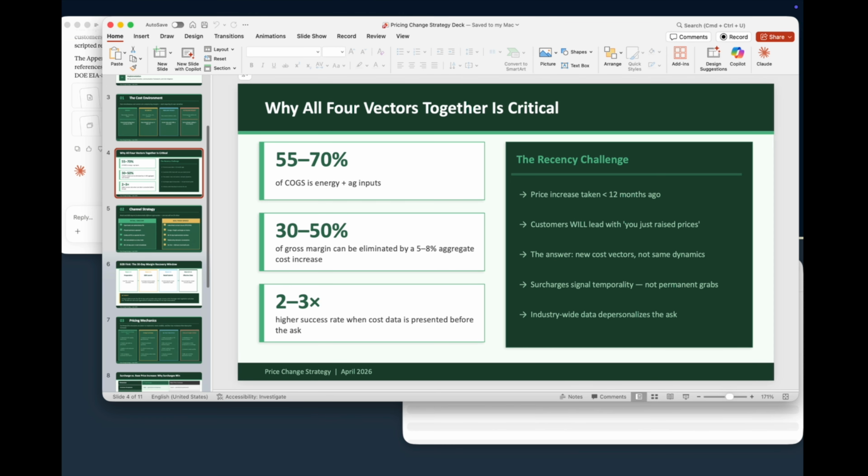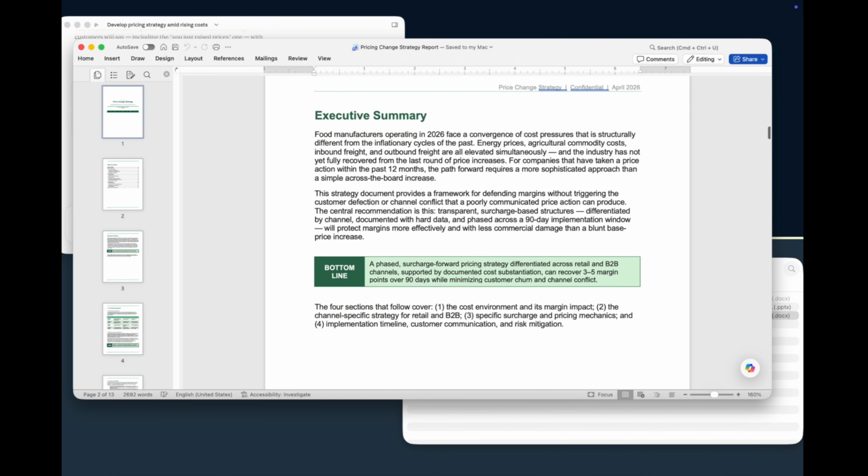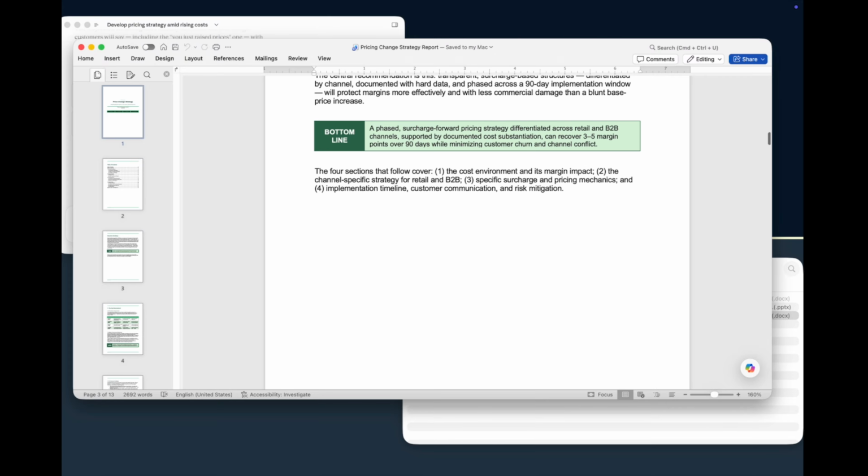Next up, let's take a look at the Word document that it's created in report format. This document was created leveraging the audience writing skill that we created using Claude Code itself. This skill is available for free at our website. You can find it at the link below.